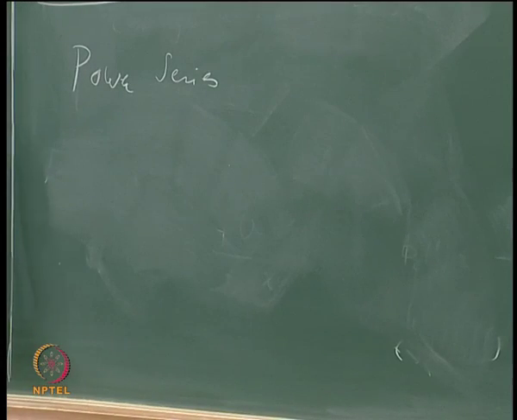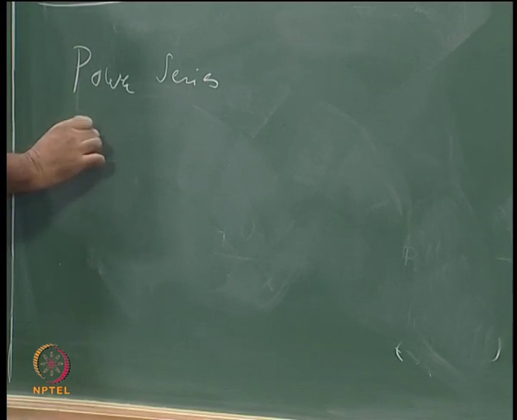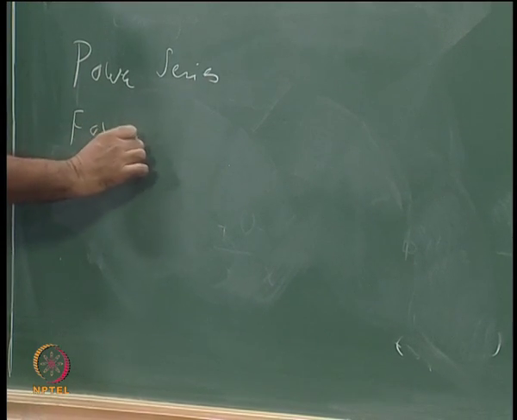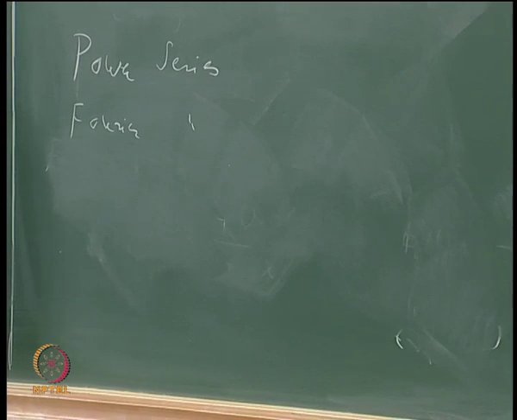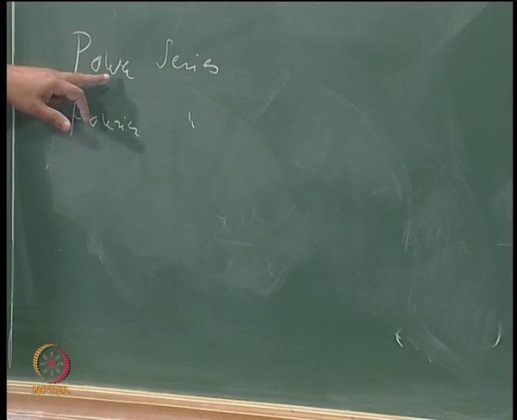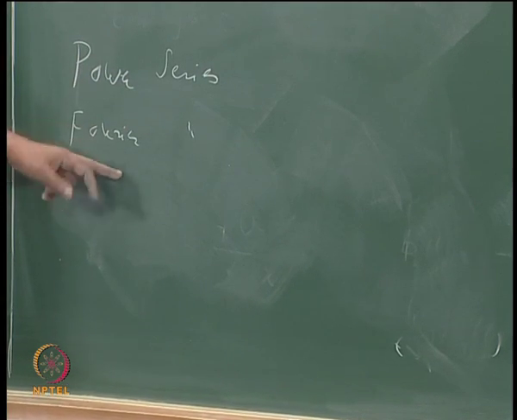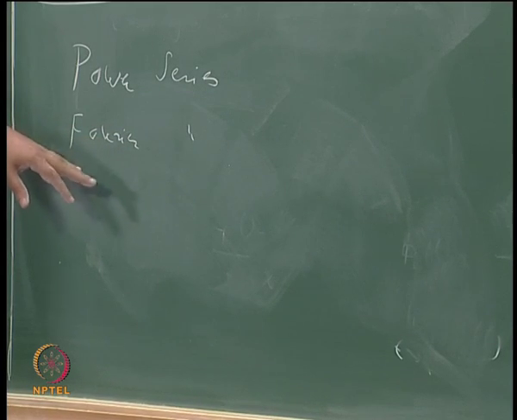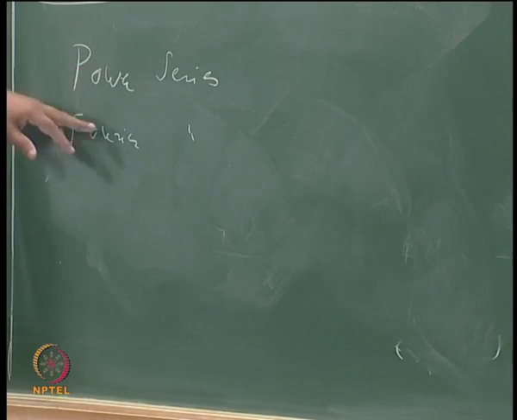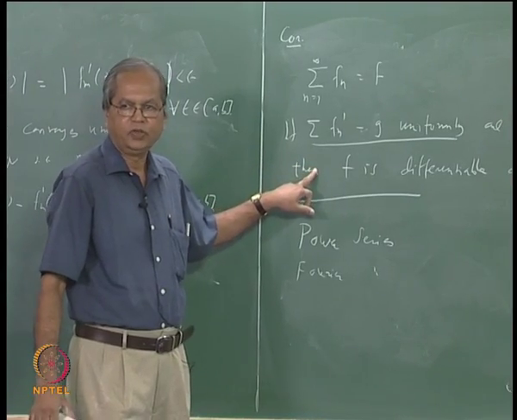And the other type of series are what are called Fourier series. Now these are also something like power series, but in power series the functions involved are polynomials, and here the functions involved are what are called trigonometric polynomials. So these are some of the positive results that will follow from the discussion of uniform convergence.